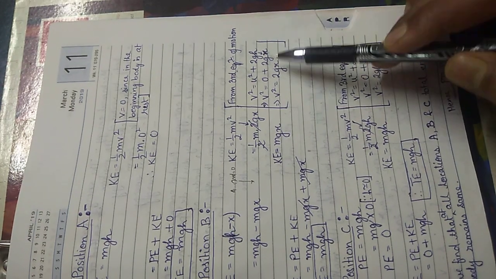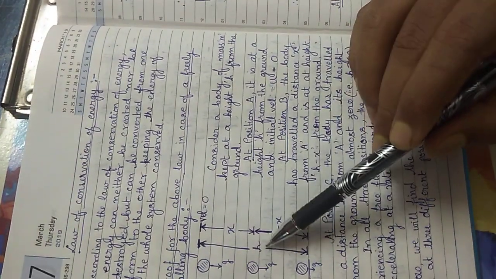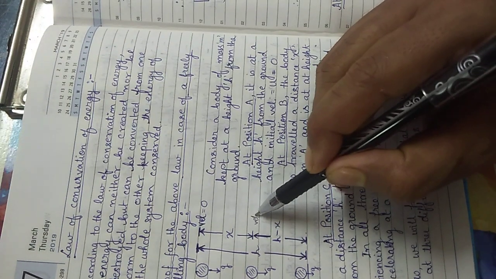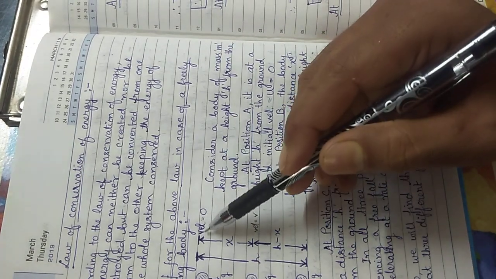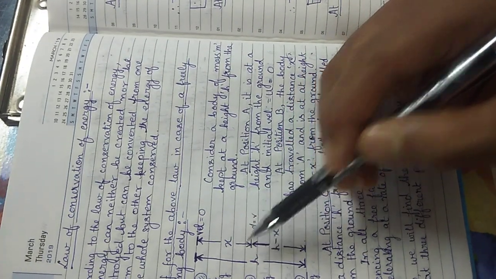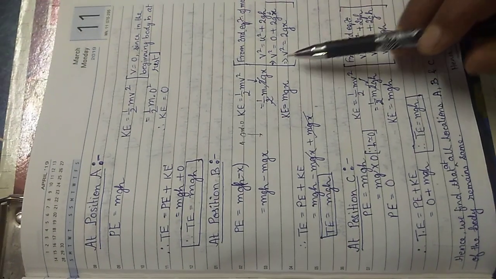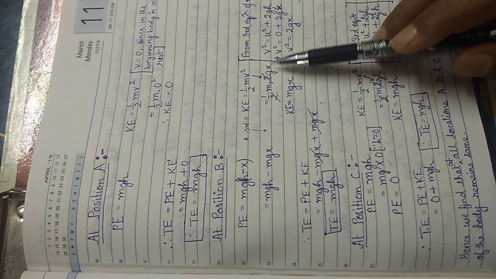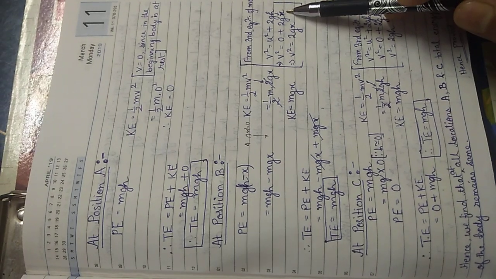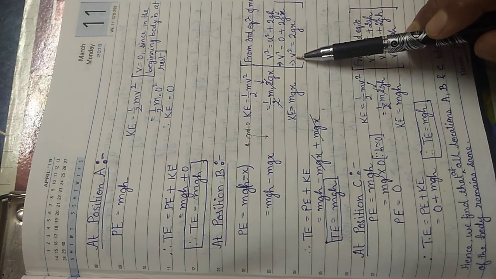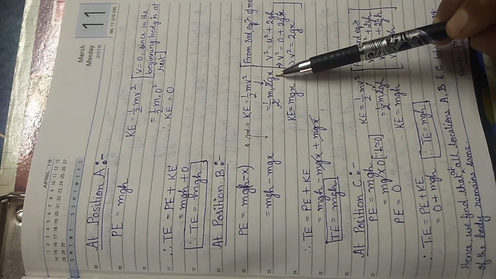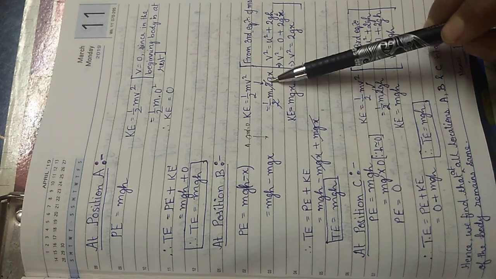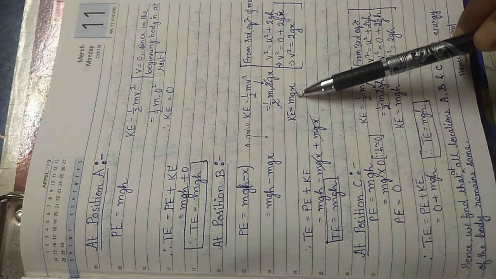So why x? Let's again go back to the diagram. At this point we are considering the velocity to be v. To get this velocity v, how much distance has it traveled? Distance x. So we have taken the distance as x, and while traveling the distance x, it has acquired a velocity v. So the equation becomes v square is equal to twice gx. So instead of v square, we can write twice gx. The 2 and 2 cancel out, and we are left with kinetic energy equal to mgx.